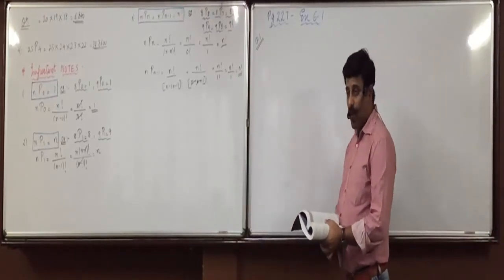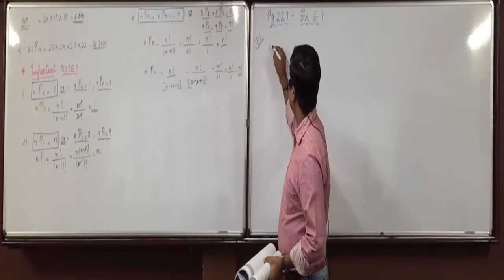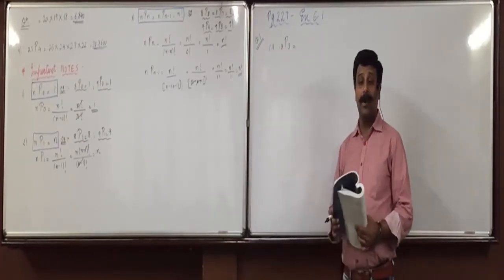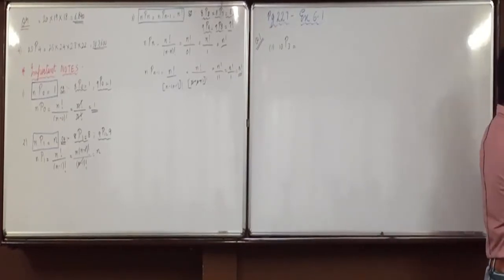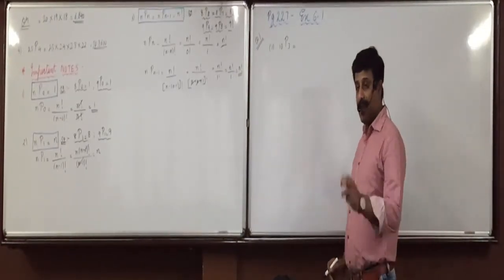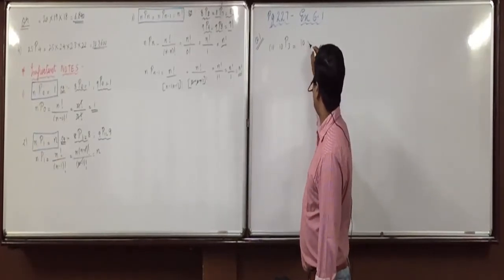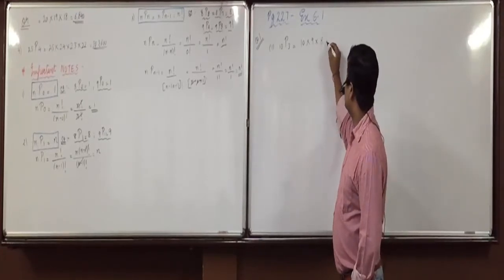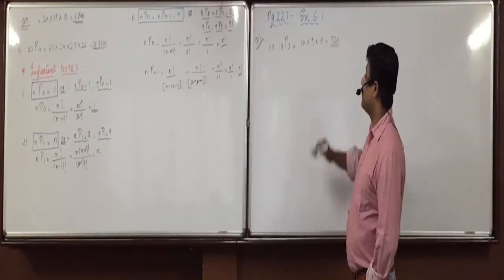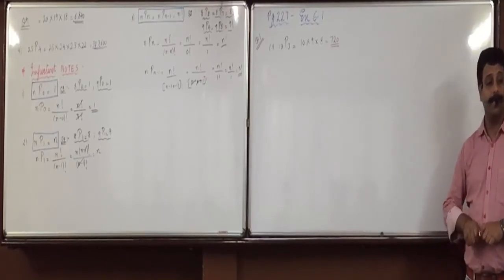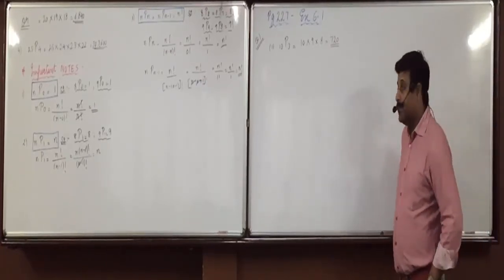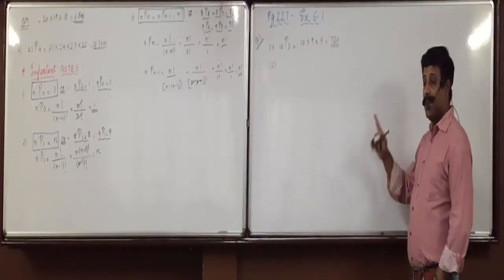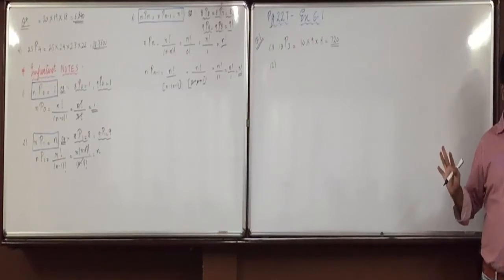Obtain the values of the following. First one, 10P3. We'll use that ultra shortcut. 3 means r is 3, so how many numbers do we have to multiply? 3 numbers. First number 10 into second number 9 into third number 8. 720. Are all clear with this? Anyone having any doubt in it? Over. Answer is over. All are clear with that?